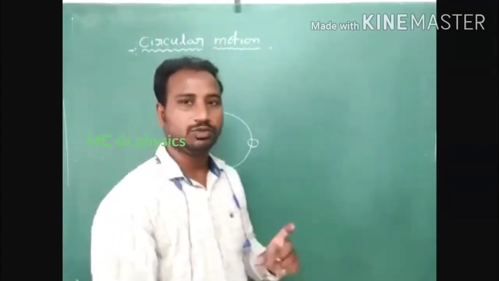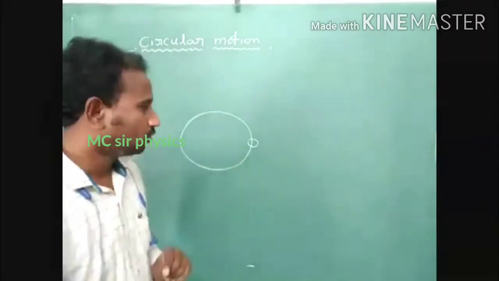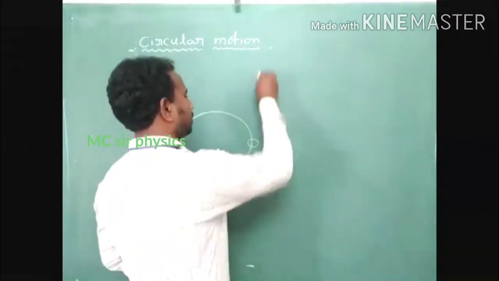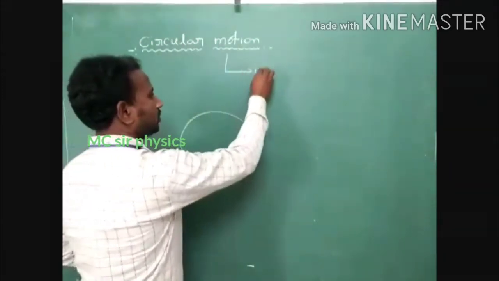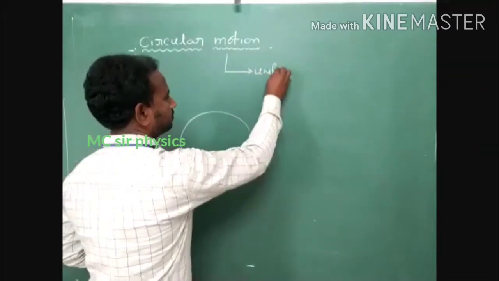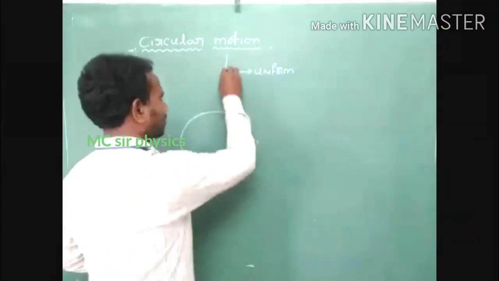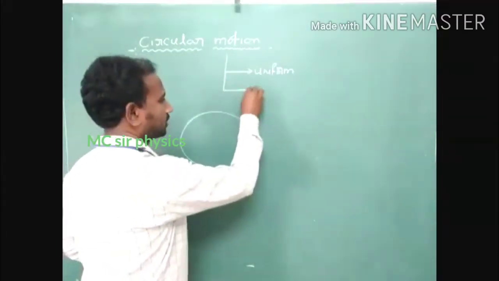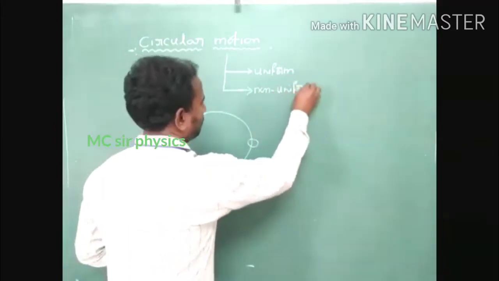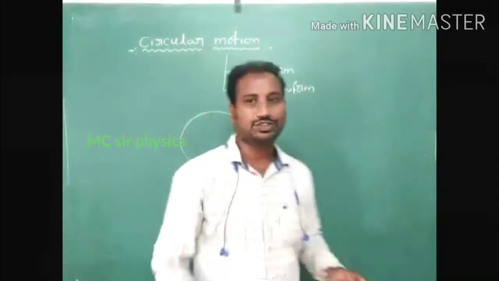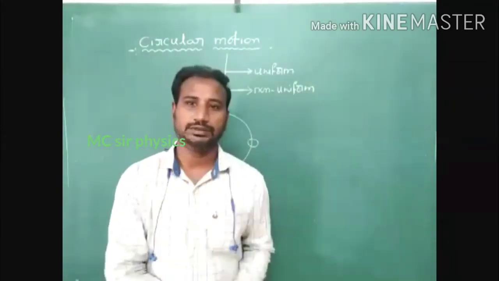But here, in circular motion, there are two types of motion. How many types? Two types. One is uniform circular motion. Another one is non-uniform circular motion. In these two conditions, we have to discuss subject related points.